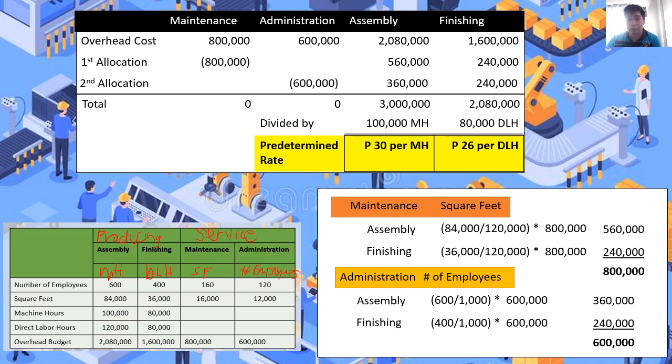So, for the assembly department, the predetermined rate per machine hours, which is the appropriate cost driver, will be 30 pesos. For the finishing department, the applicable cost driver is direct labor hours. So our predetermined rate is 26 pesos per direct labor hours. So since meron na po tayong predetermined rate, meron na po tayong basis later on para naman makompute yung ating applied factory overhead.